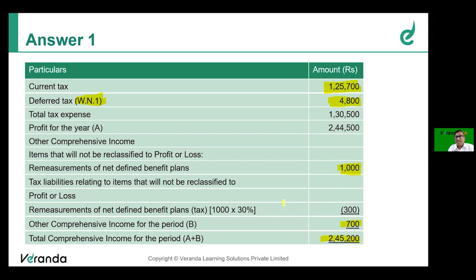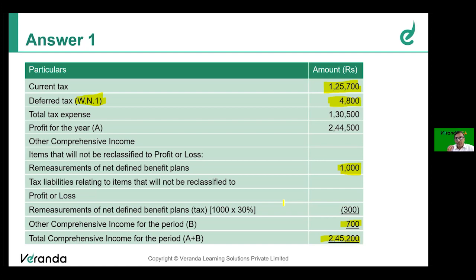Whereas the original P&L given to us has a different number. So there are changes in other income, an increase of 20,000, changes in current tax, changes in deferred tax liability, and the remeasured net benefit plan with tax on that. After making all these adjustments, the total comprehensive income for the year is 245,200.